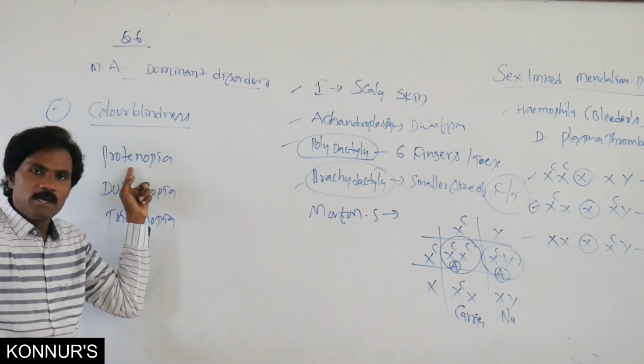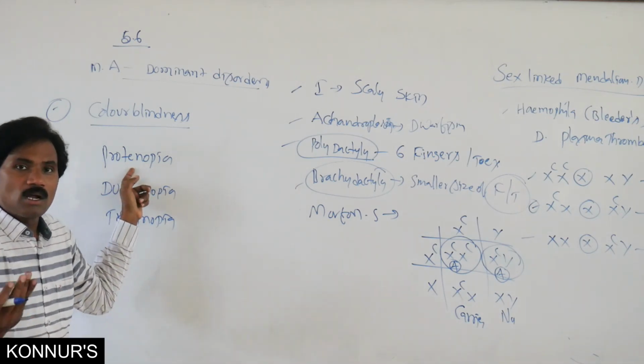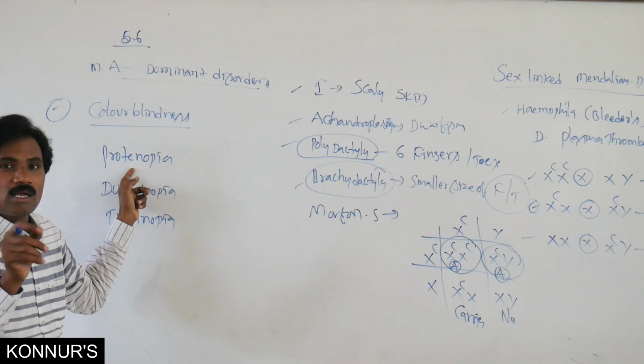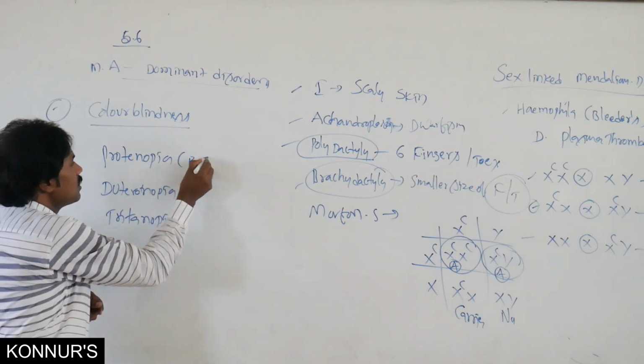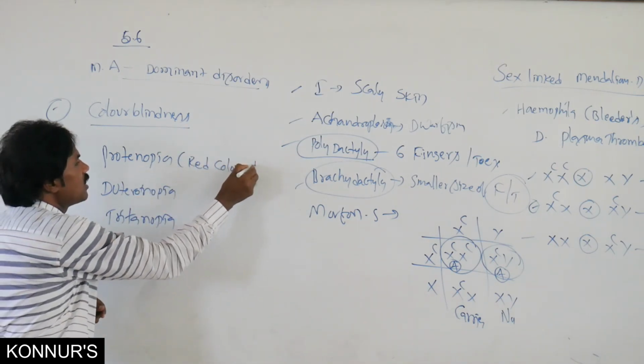Protanopia is normally a red color defect. It is normally a red color defect.